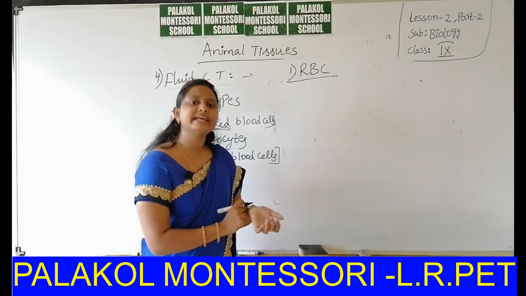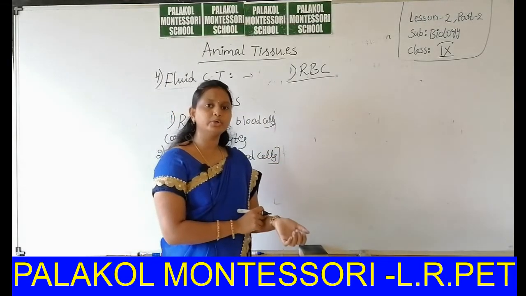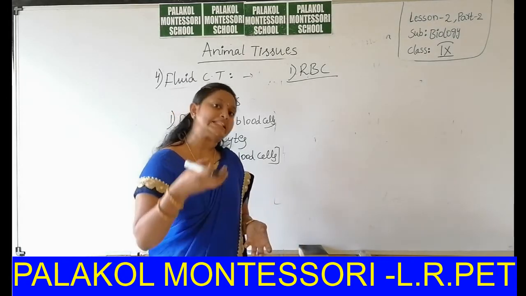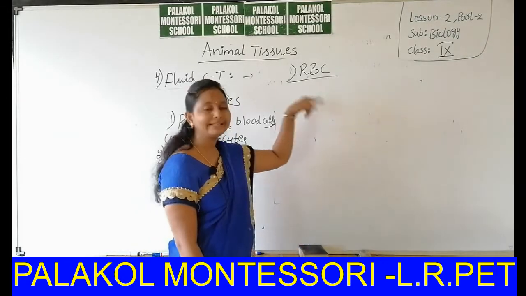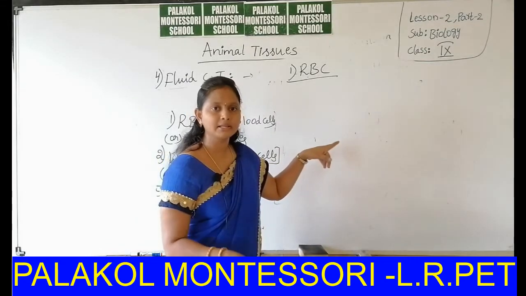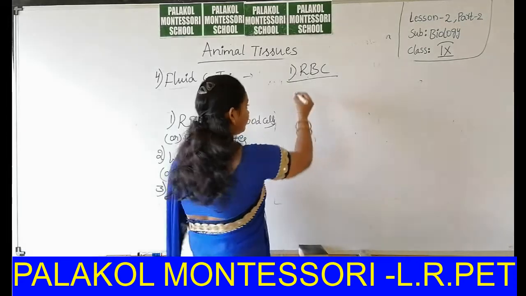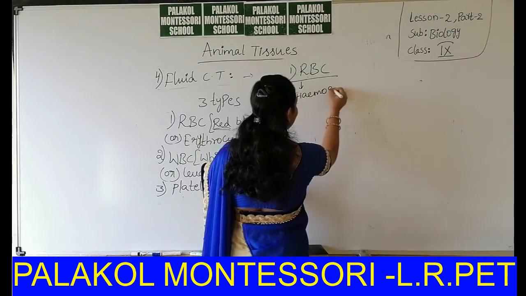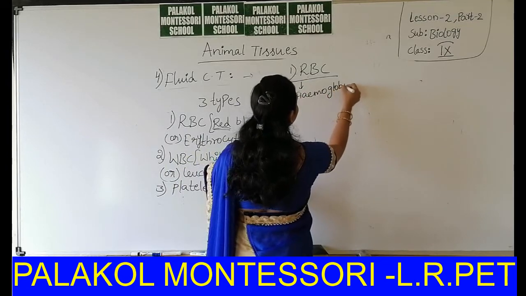The redness of the blood is due to which pigment? Hemoglobin. The hemoglobin is especially present in red blood cells, not present in white blood cells, not present in platelets. Okay, due to the presence of hemoglobin in the red blood cells, the blood attains red color.